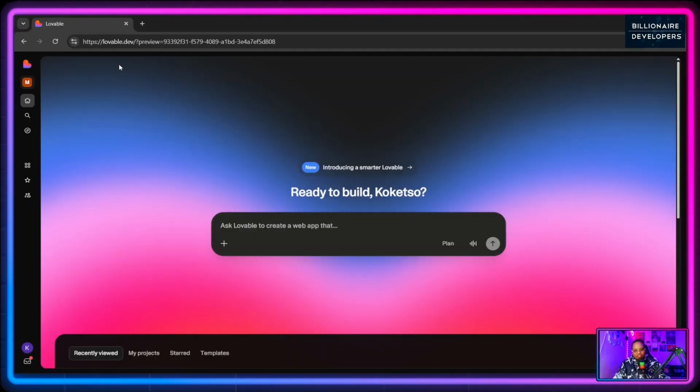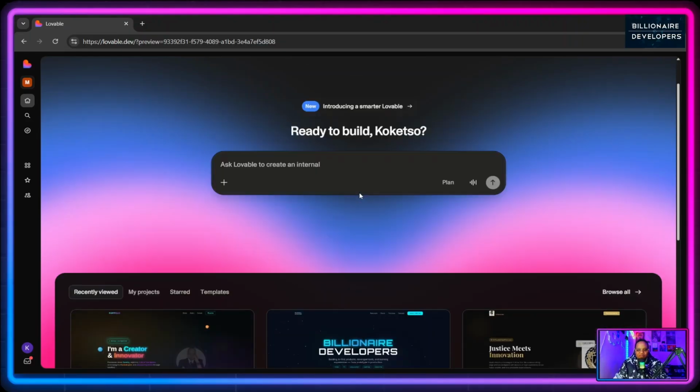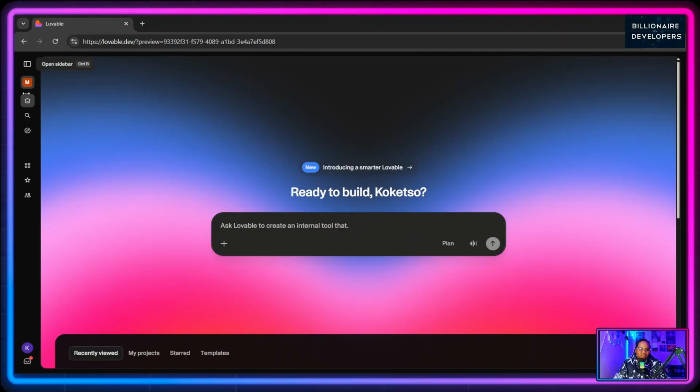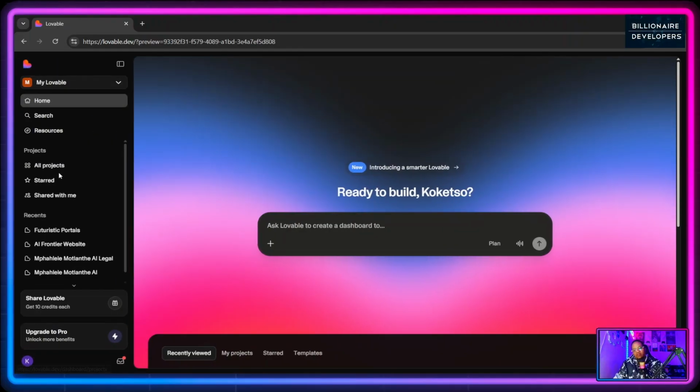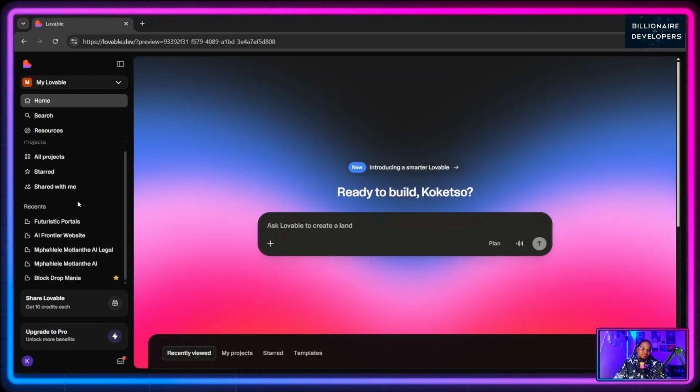Okay guys, so once you've logged on to Lovable with your account, you'll see something that looks like this. Now on the side over here, if it's the first time you're using Lovable, you won't have side projects on the side like I have. And as I mentioned, Lovable gives you free credits to work on, so you don't have to panic. Every single day Lovable credits you with free credits. So let's think of a really cool idea that we can build. I'm into property and I'm thinking, why not build a real estate website?